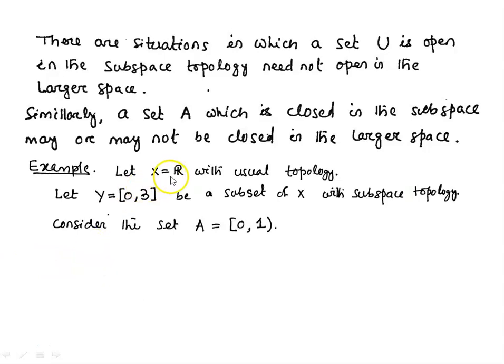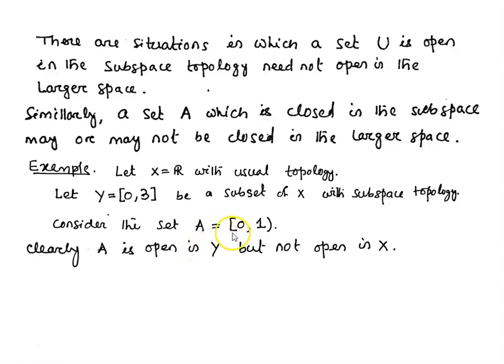Let X be R with the usual topology or standard topology, and we have taken a subset Y as the closed interval [0, 3] of X with the subspace topology. Consider a subset A which is the semi-open interval [0, 1), closed at 0 and open at 1. Clearly we can check that this set A is open in Y but not open in X.